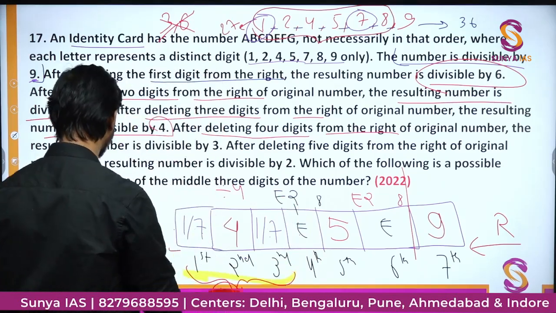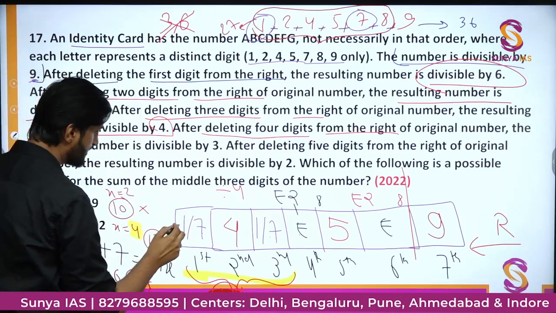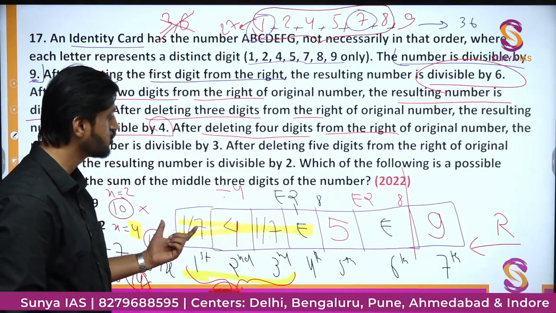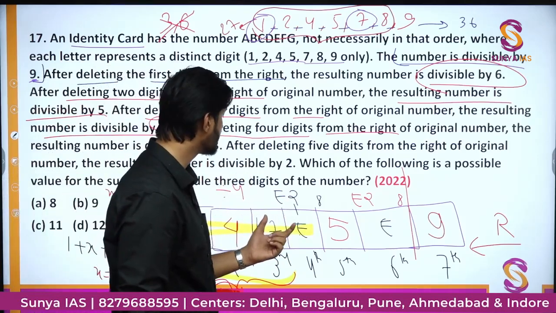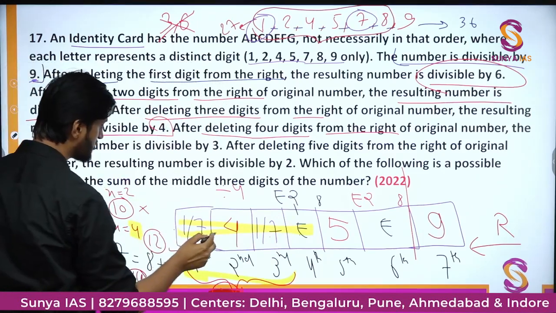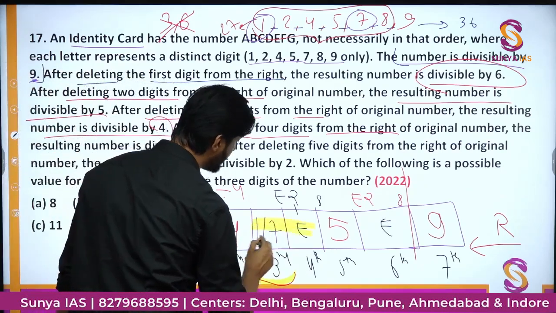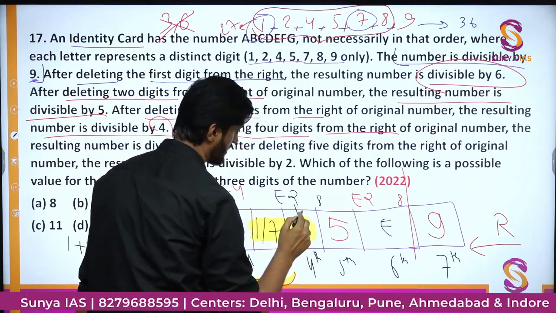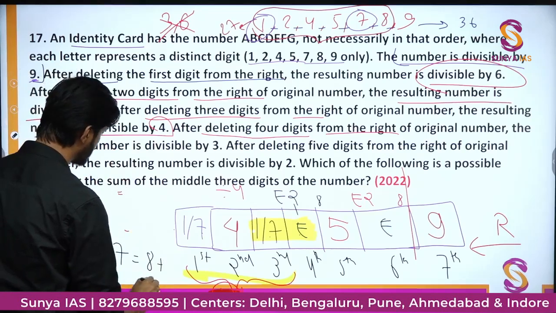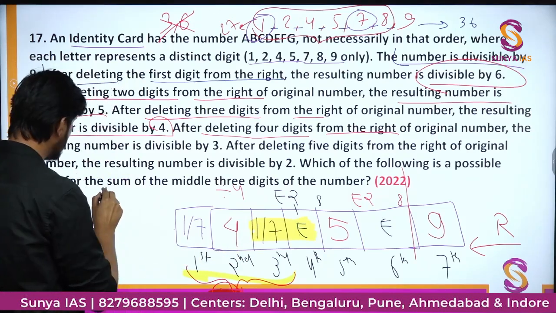For that we use another piece of information which says that the first 4 digits, when you remove the last 3 digits, the remaining number should be divisible by 4. In order to make the number divisible by 4, out of all these 4 digits, we should be interested only in the last 2 digits, and these last 2 digits should be divisible by 4. So what are all the possible last 2 digits which can be formed here? There are 2 cases possible. In this place there can be either 1 or 7.